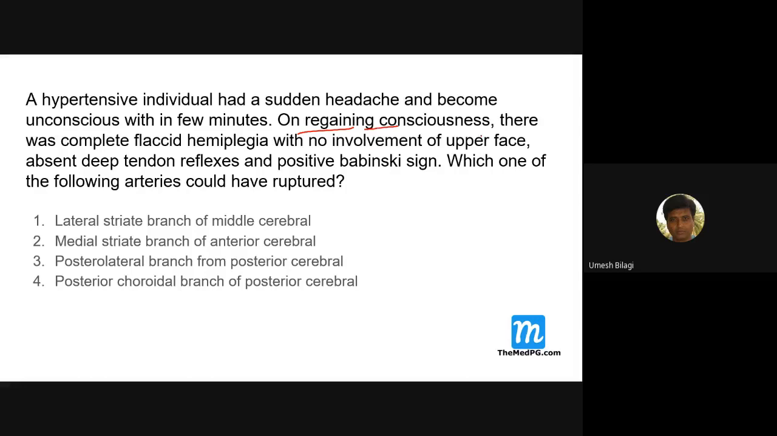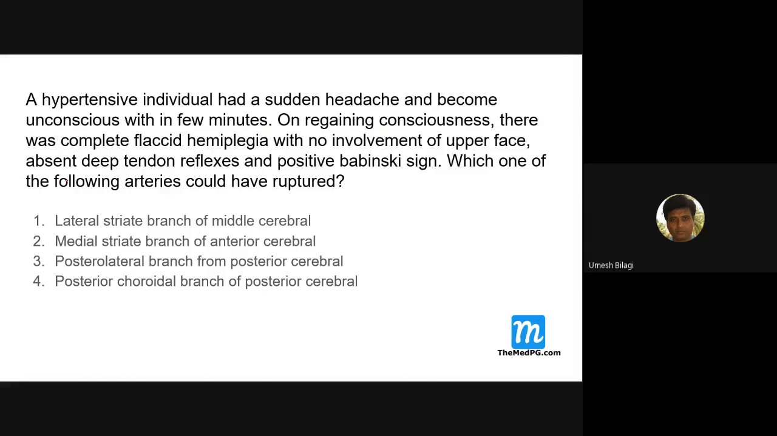On regaining consciousness, there was a complete flaccid hemiplegia with no involvement of the upper face. What does it say? The lower face is involved. That is an upper motor neuron seventh nerve palsy. Upper, no, it's what it is telling: no involvement of the upper face.